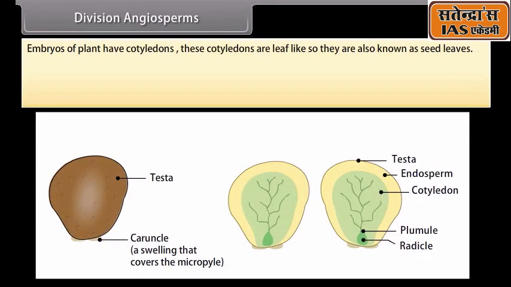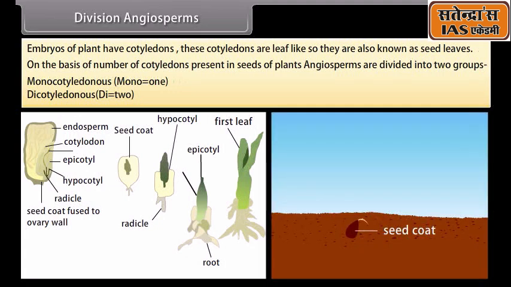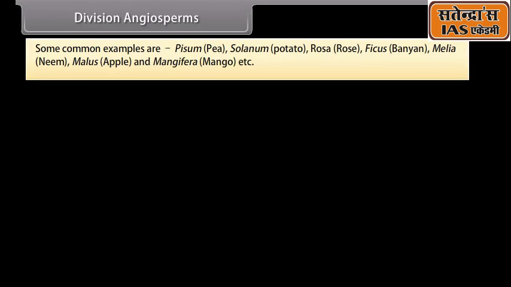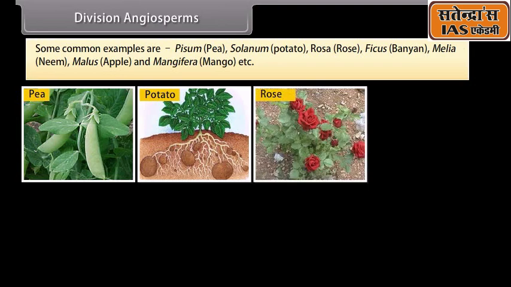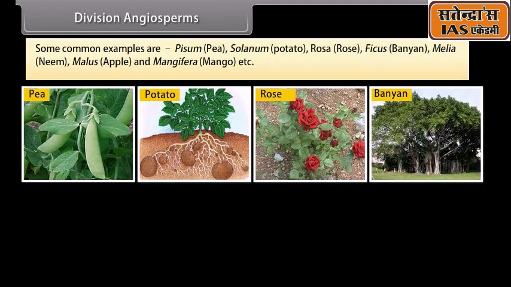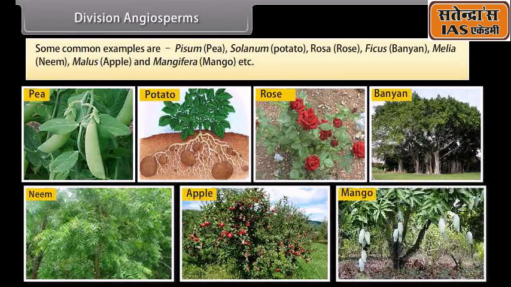Embryos of plants have cotyledons. These cotyledons are leaf-like, so they are also known as seed leaves. On the basis of the number of cotyledons present in seeds of plants, angiosperms are divided into two groups: monocotyledonous, mono is 1, and dicotyledonous, di, which is 2. Some common examples are Pisum, pea; Solanum, potato; Rosa, rose; Ficus, banyan; Melia, neem; Malus, apple; and Mangifera, mango, etc.